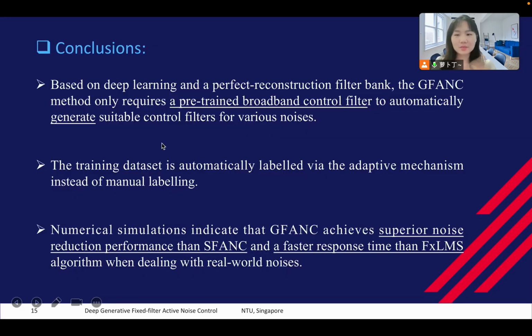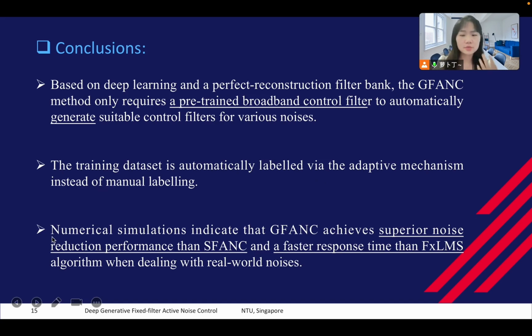Finally, there are some conclusions. Based on deep learning and a perfect reconstruction filter bank, which means the sub-control filters, our GFANC method only requires one broadband control filter to automatically generate different control filters for various noises. Also, the training dataset is automatically labeled via an adaptive mechanism instead of human labeling.